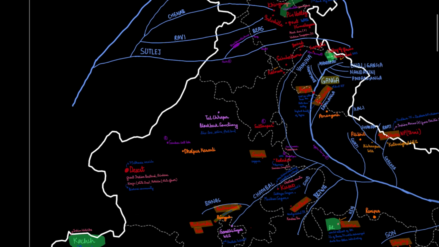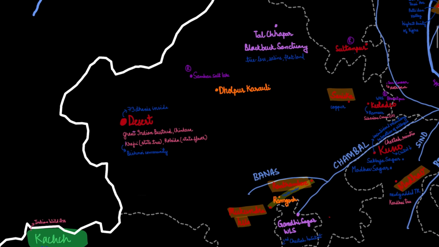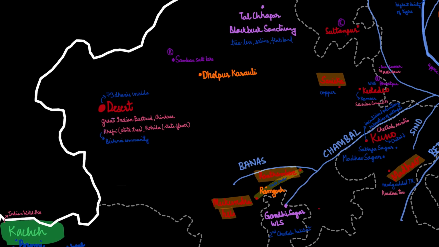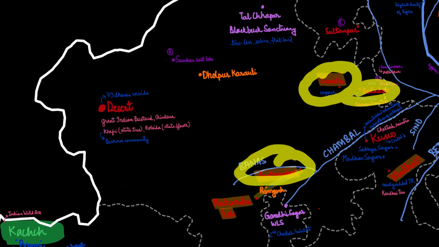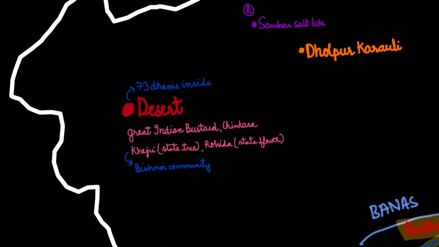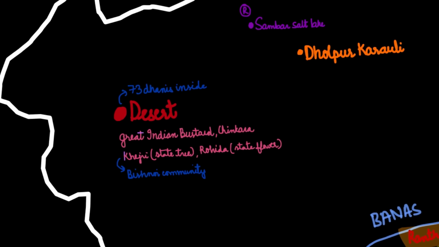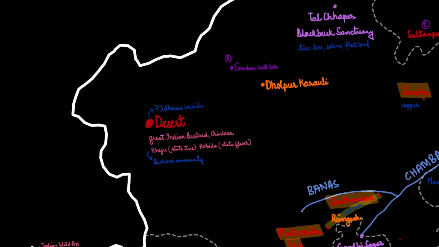So moving on to the state of Rajasthan. Rajasthan houses 5 national parks, which are the Desert National Park, Mukundra Hills, Sariska, Ranthambore, and Keoladeo. So in the Desert National Park, basically 73 dhanis are inside. Also Great Indian Bustard, Chinkara, Khejri, which is a state tree, and Rohida, which is a state flower, are basically found over here in this region.